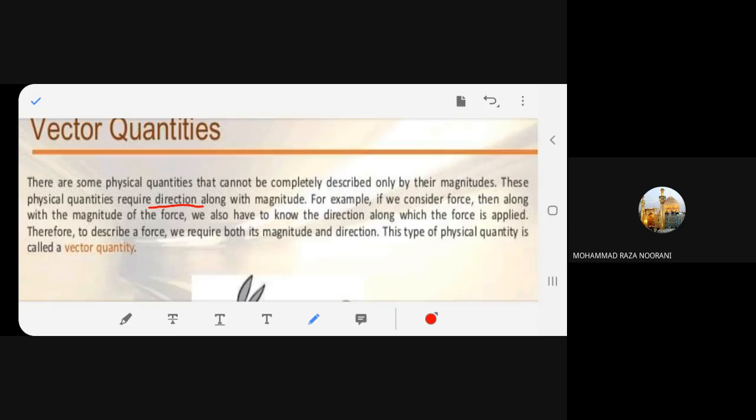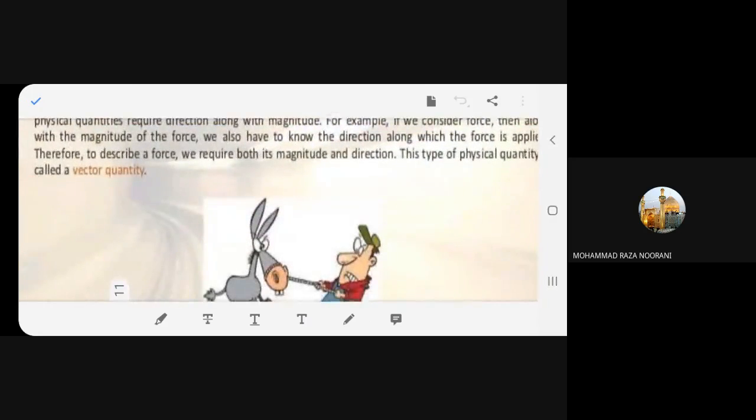For example, if we consider force, then along with the magnitude of the force, we also have to know the direction in which the force is applied. Therefore, to describe a force, we require both its magnitude and direction. This type of physical quantity is called a vector quantity.